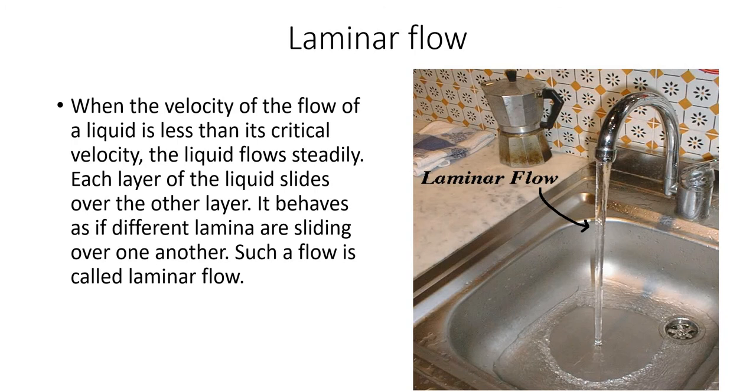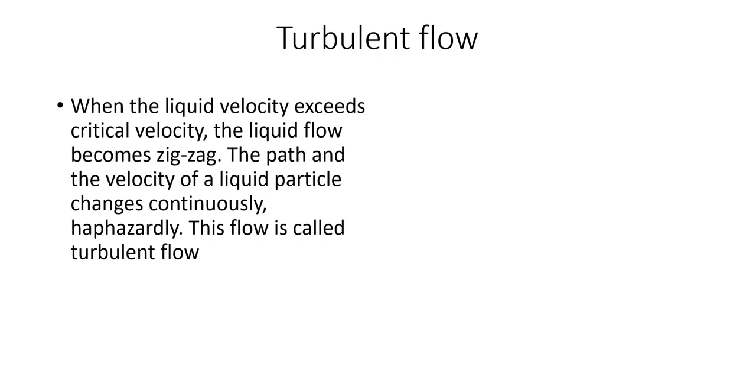Steady flow. But if the velocity is more, what happens? You can see that the movement of the liquid particles will be irregular. You might have noticed when you switch on the pipe, if the velocity is more, it will not be laminar flow. Now we will discuss what is meant by turbulent flow. When the velocity exceeds critical velocity, the liquid flow becomes zigzag. The path and the velocity of a liquid particle change continuously, haphazardly, and this flow is called turbulent flow.